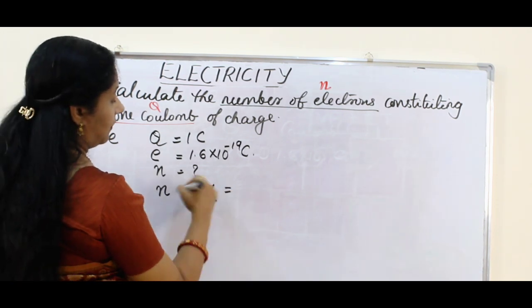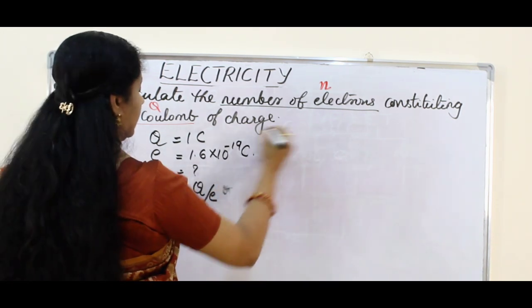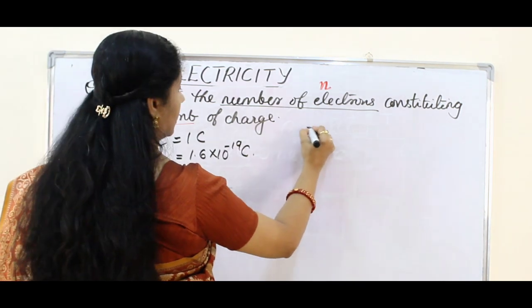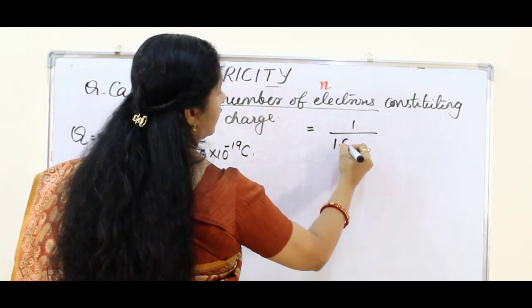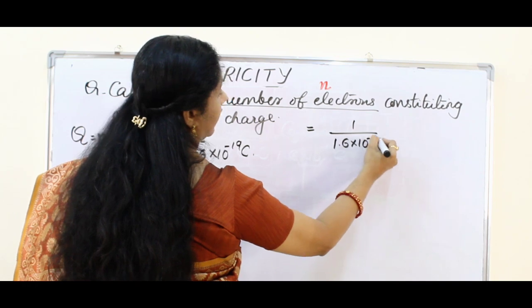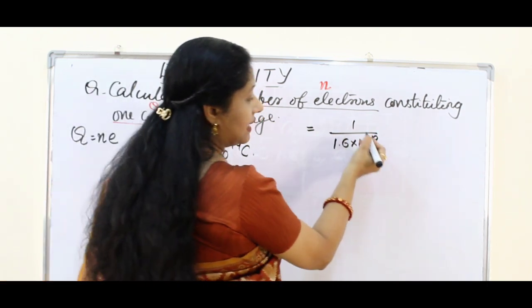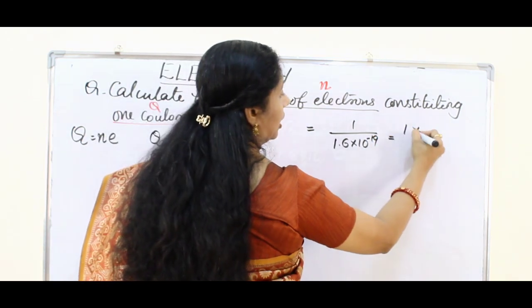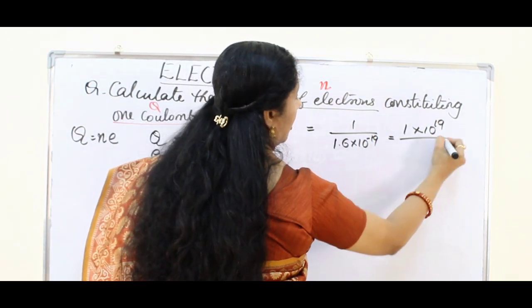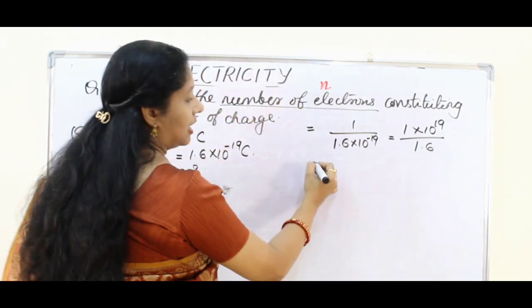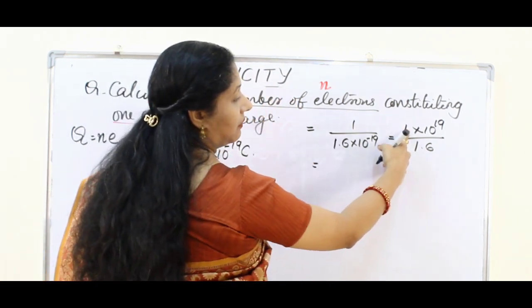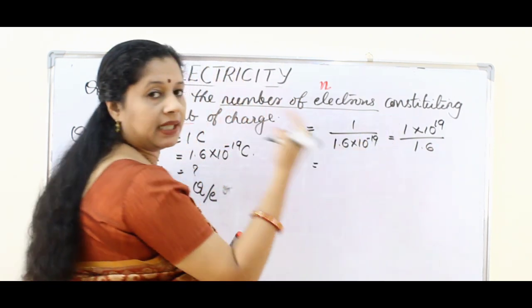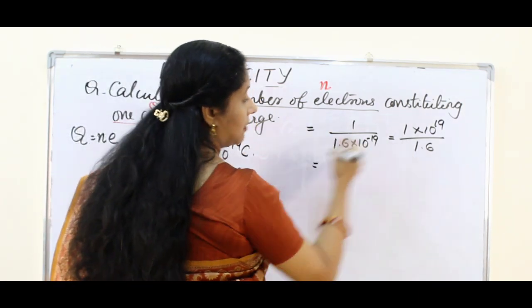If you substitute, what will you get? That is 1 by 1.6 into 10 to the power of minus 19. If I take this 10 to the power of minus 19 to the numerator, it will become plus, right? So 1 into 10 to the power of 19 upon 1.6. If I multiply both numerator and denominator with a 10, I can remove this decimal point.